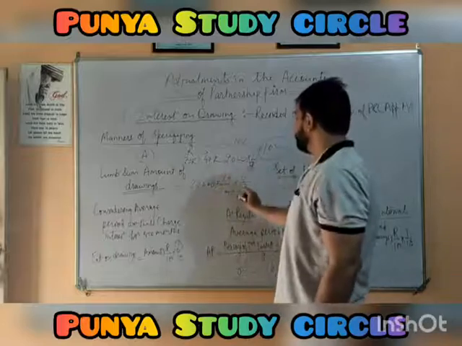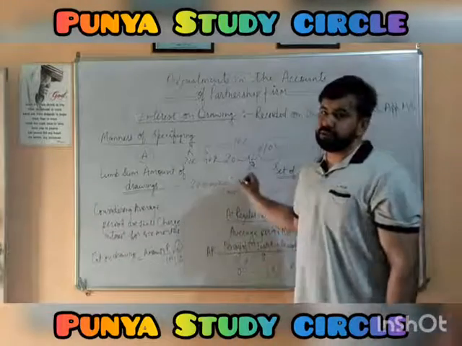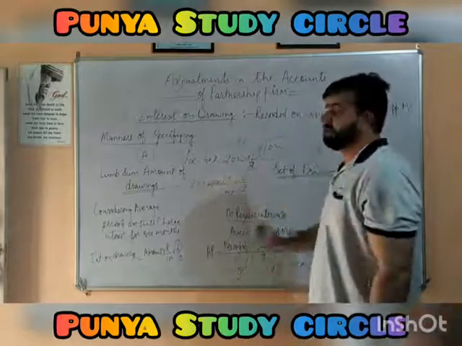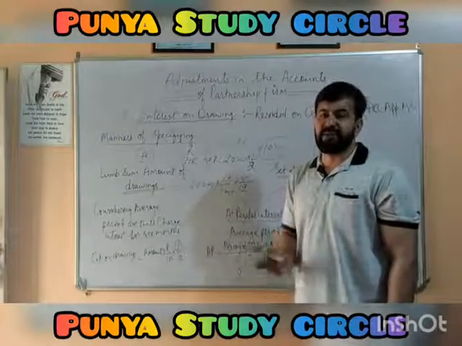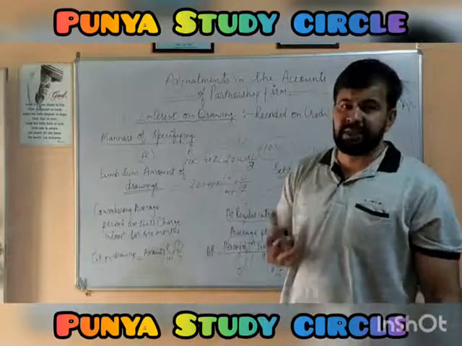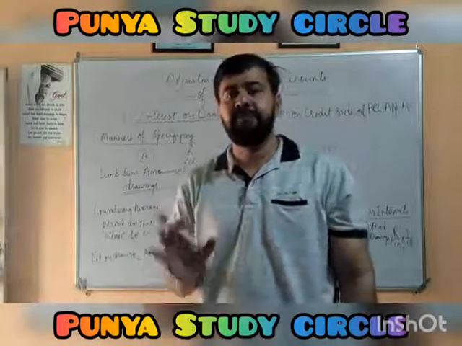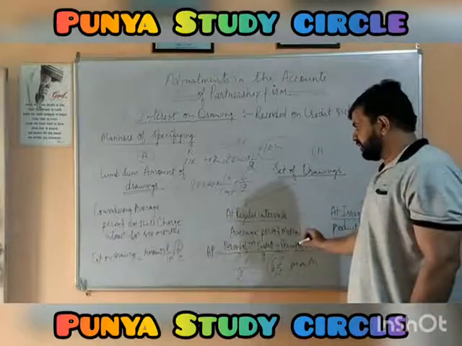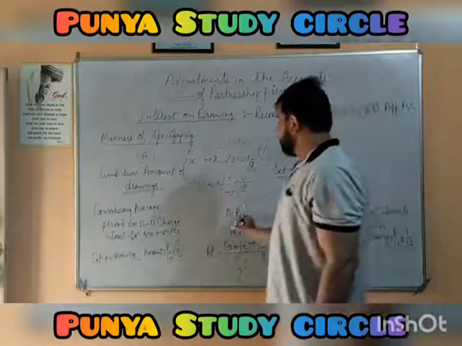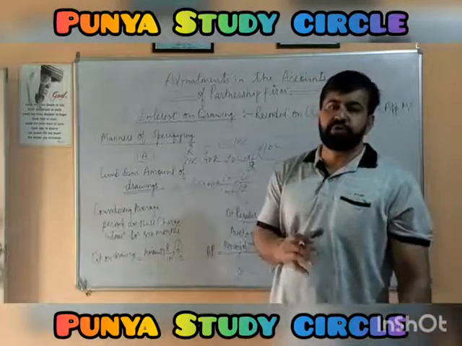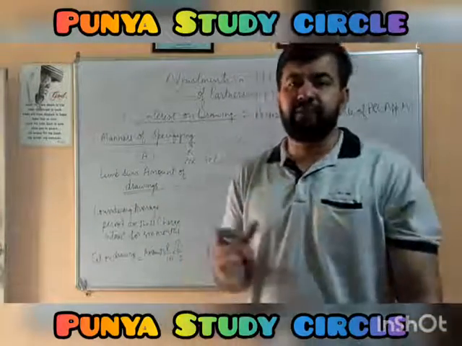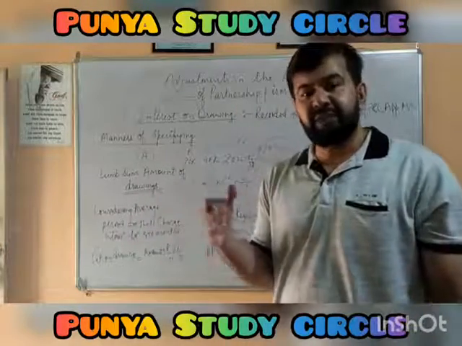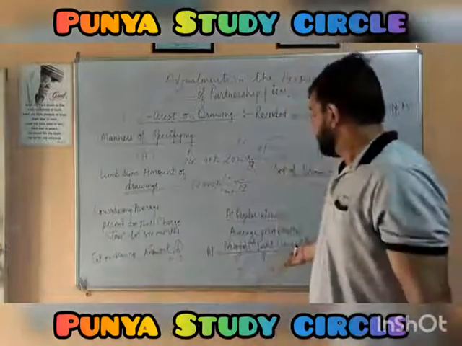Here, wherever we have written 6 by 12, at this place you need to write 13 by 24 or 6.5 by 12. Both are the same. Either you write 13 by 24 or you write 6.5 by 12. This is the average period method. You need to calculate the average period. The formula will remain the same: amount withdrawn. If he withdrew 3,000 rupees per month, then during the year he may have withdrawn 36,000, into rate, into average period, that is calculated applying the average period method.